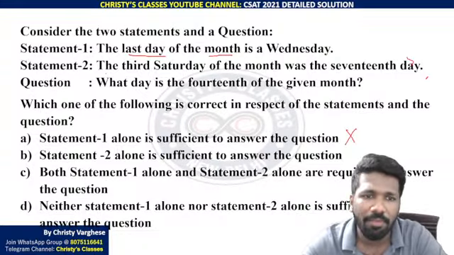Because 17th and 14th, we know the difference between those is 3 days. So 3 days backward. Like if you know today is a Tuesday, 3 days before today will be Monday, Sunday, Saturday. That way, 3 days before the 17th will be Saturday, Friday, Thursday, Wednesday. So you can definitely find the 14th day will be Wednesday.